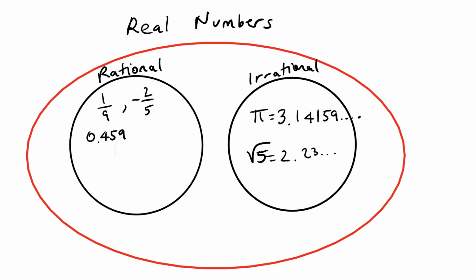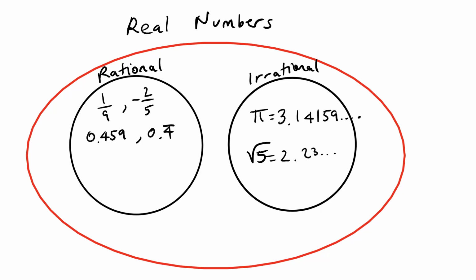If the decimal is not repeating, or if it is repeating with a pattern, then we can write them as a ratio, as a fraction. So these are rational numbers. Also, integers are considered rational numbers because we can think about every integer as having a denominator of 1. So we can write them down as a ratio.